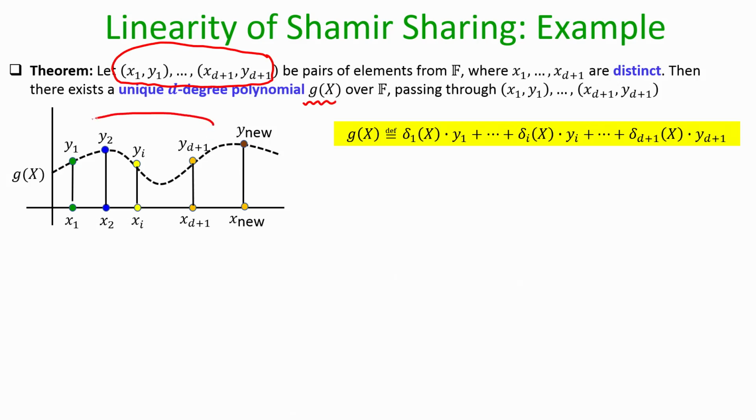So, there would be some curve g of x passing through these d plus 1 distinct points, which we can obtain as per the Lagrange interpolation formula.